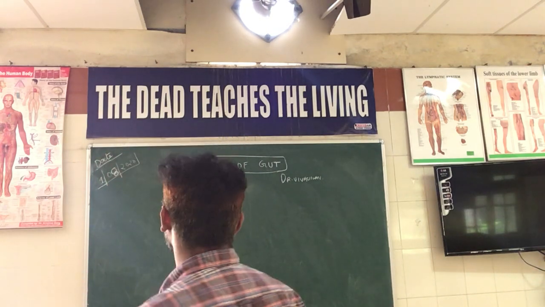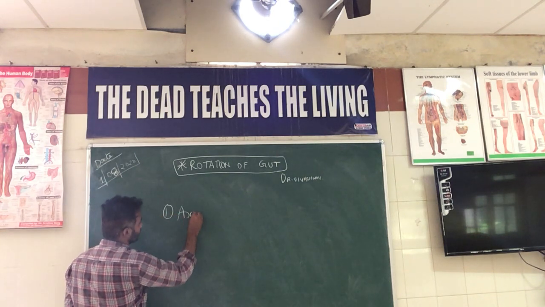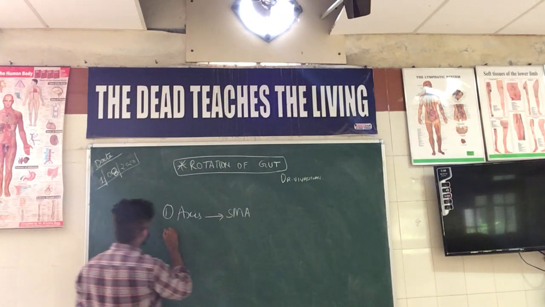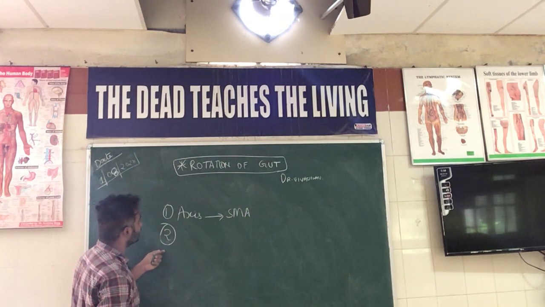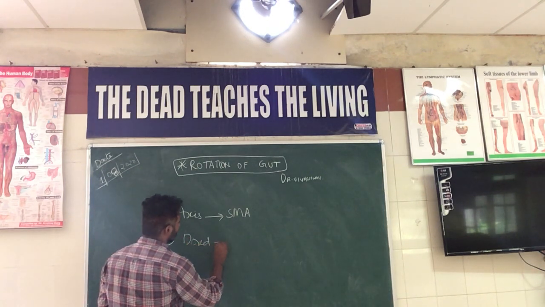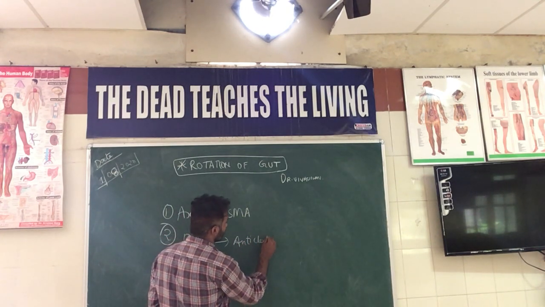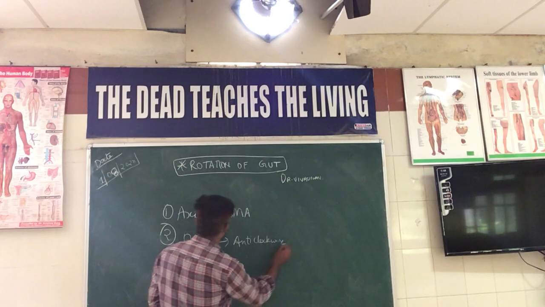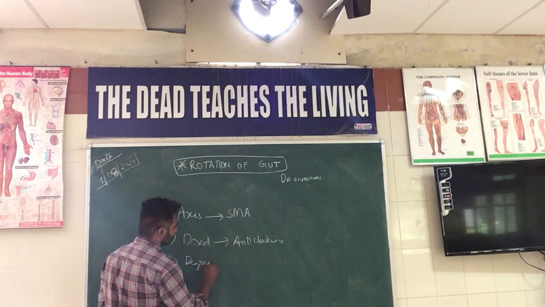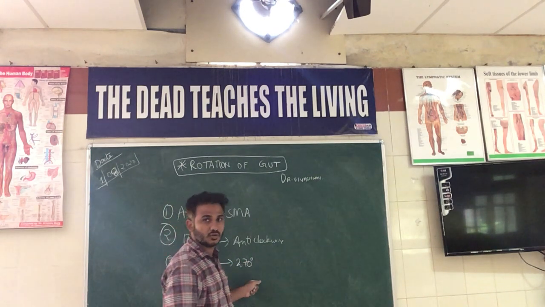I'll write it down. First, the axis of the rotation is the superior mesenteric artery, and the second thing is the direction of rotation is anti-clockwise, and the degree of rotation is about 270 degrees.